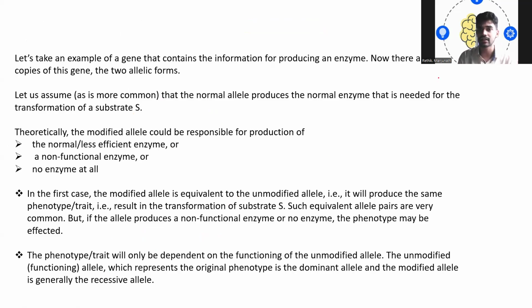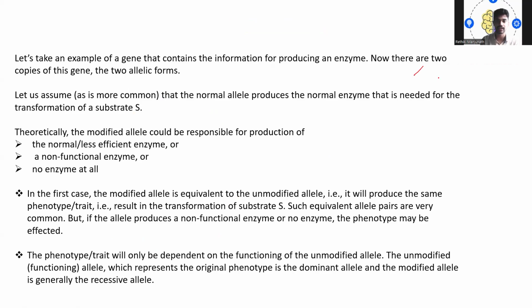Again, let us take another example in incomplete dominance. Let's take an example of a gene that contains information for producing an enzyme. So there are two copies of the gene, that is nothing but two allelic forms.